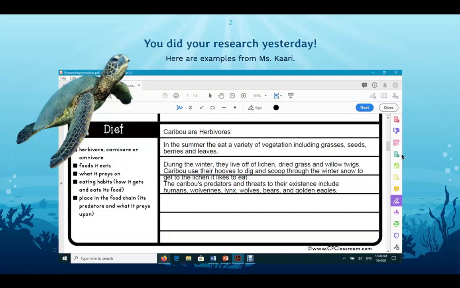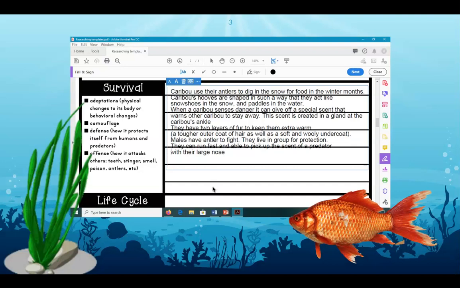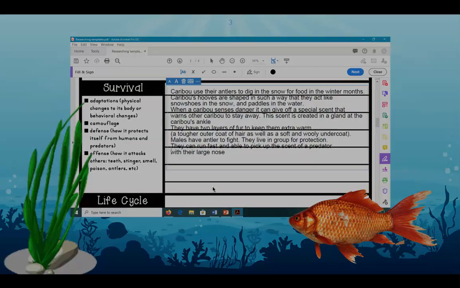So here's some examples from Miss Kaari from the research you did yesterday. So she talked about if they were omnivores or carnivores or herbivores. She talked about what they eat, how they survive, features of their body they use to hunt or to gather their food, any predators they have. Then she talked about what they use to keep themselves alive, okay?